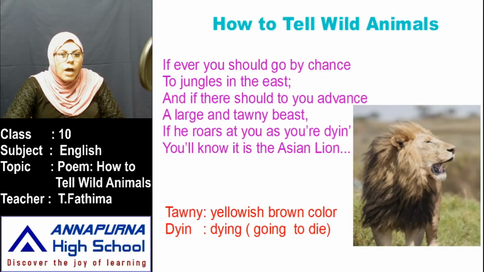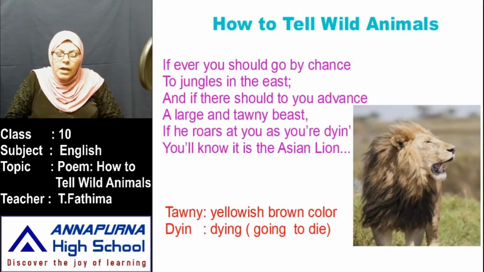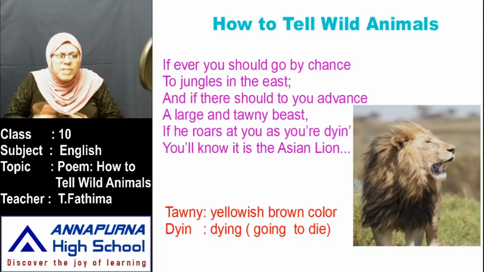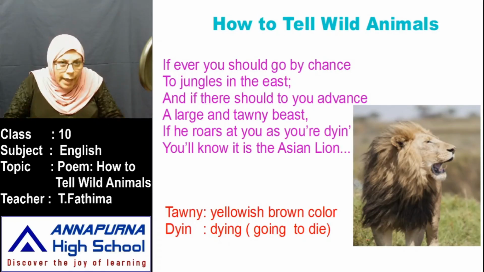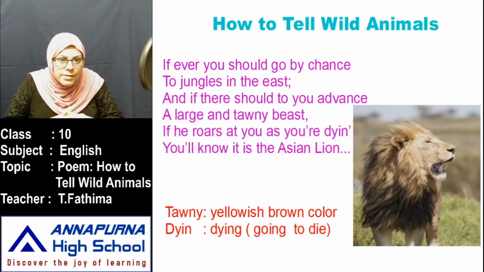Now let us go to the poem, How to Tell Wild Animals. Which animal can you see in the picture here? Lion. A lion, a ferocious animal. Whoever sees a lion, we get afraid, we get tensed, isn't it? One day, suddenly you went to the east side of the jungles, the east side of the forest, in Asian countries. Then you see a lion coming in front of you, roaring, no one is there to help you, you are alone facing the lion. What are your feelings?